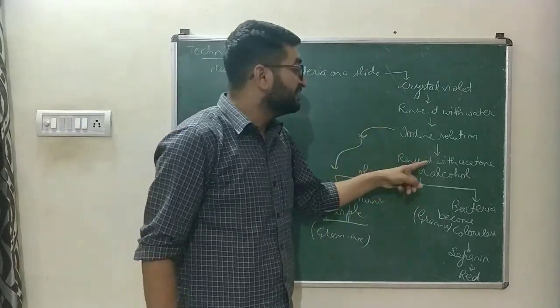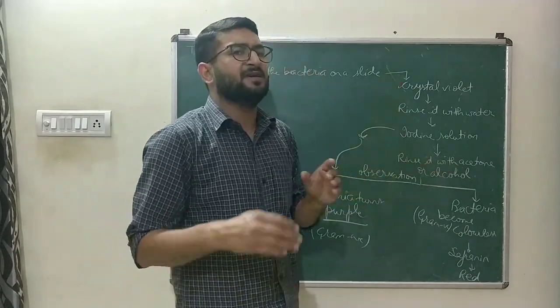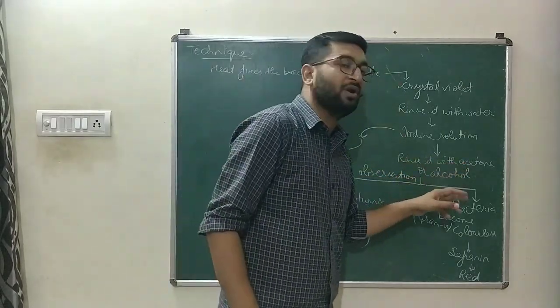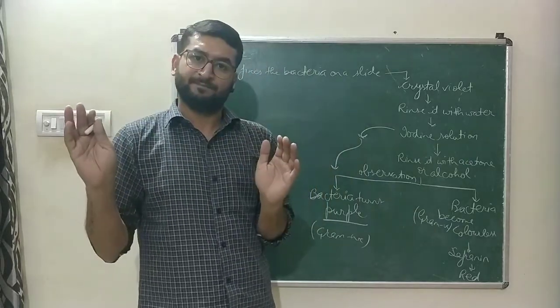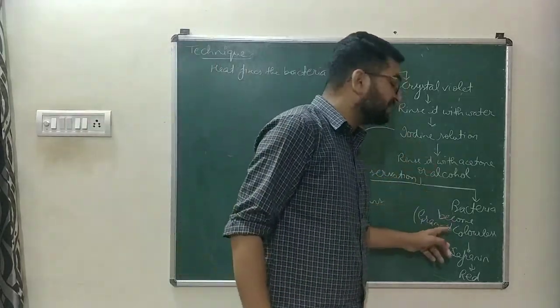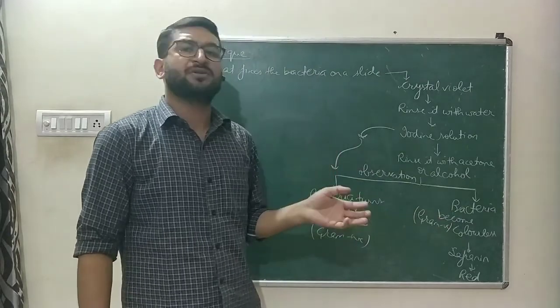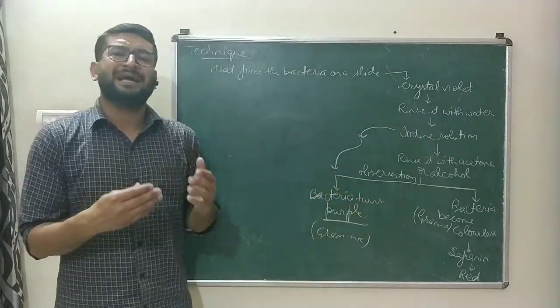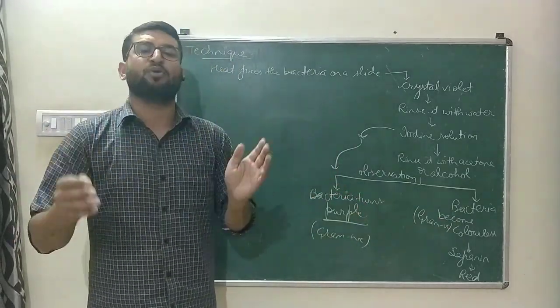That is why when we rinse the outer layer with acetone and alcohol, the dye is removed. And safranin is the only dye which then colors that outer membrane into red color.